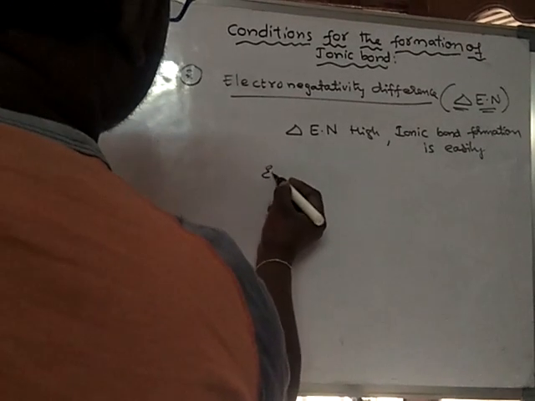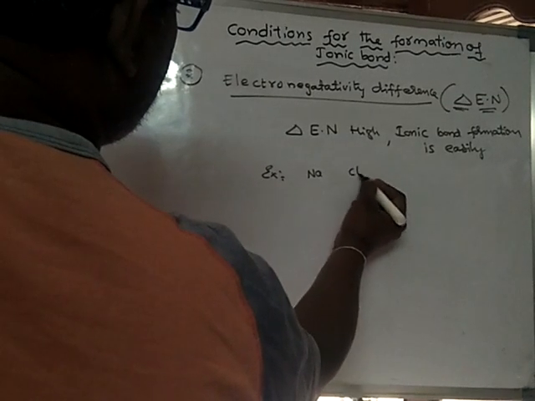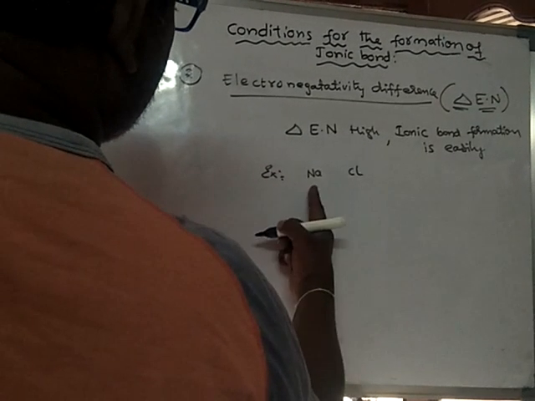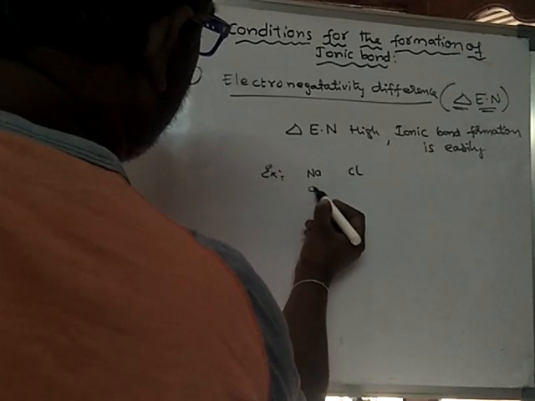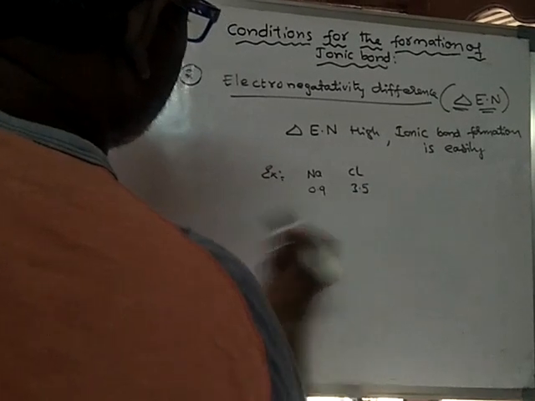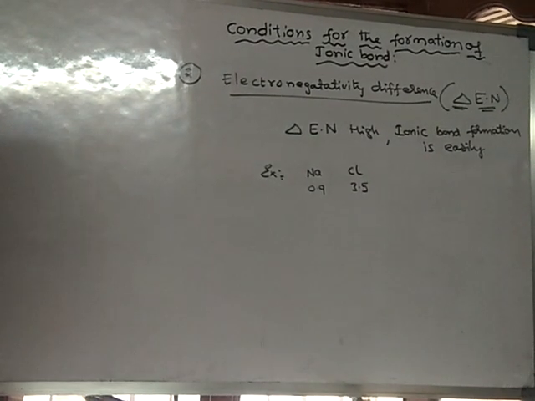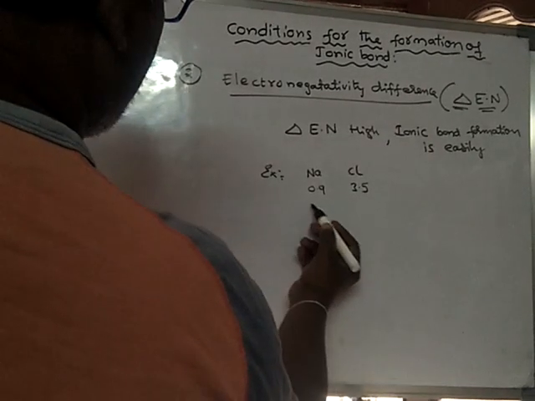Example, NaCl. What is the electronegativity difference between sodium and chlorine? Here sodium's electronegativity is 0.9 and chlorine's electronegativity is 3.1. So what is the difference in electronegativity?